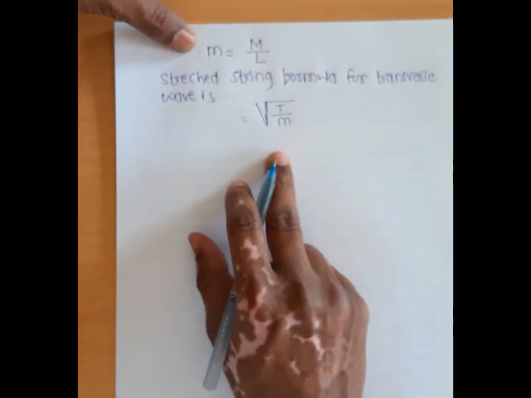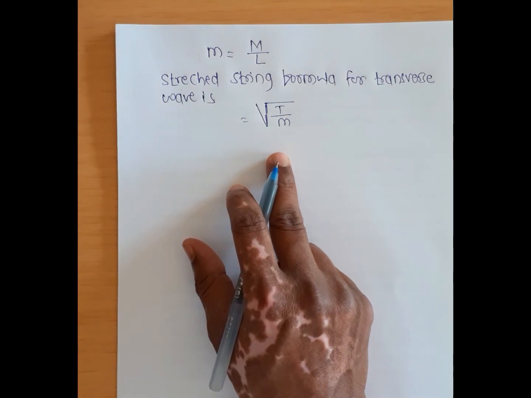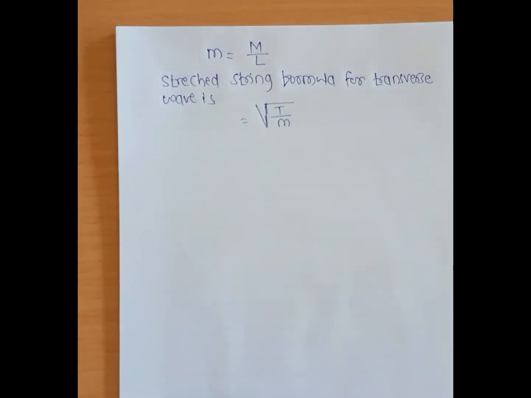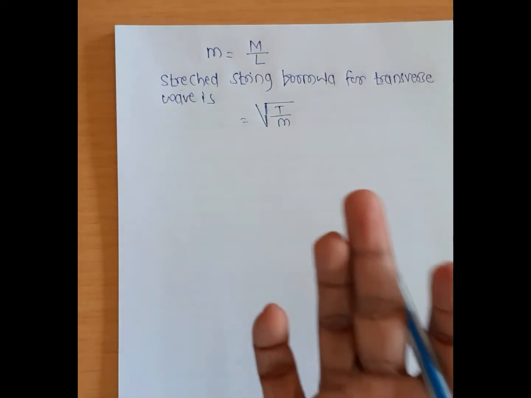This is the stretched string formula for a transverse wave, and this is the derivation formula for the speed of waves on strings.